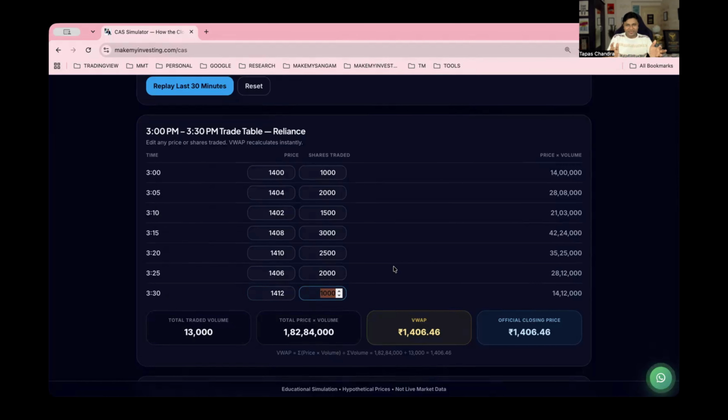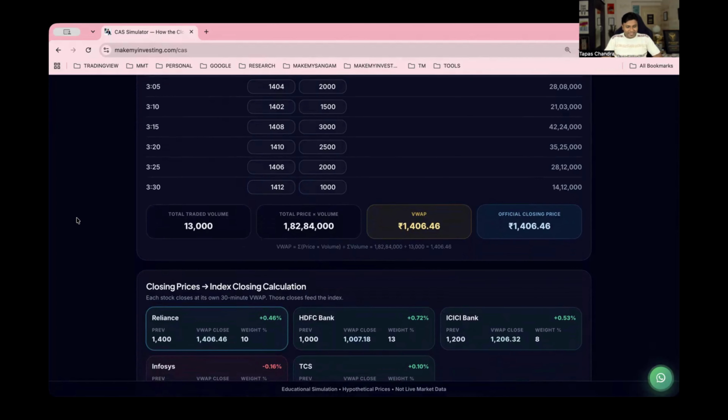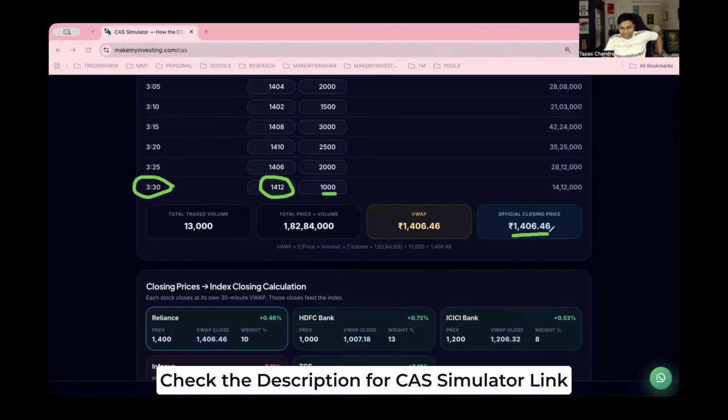I'm just giving the example. These are not the real data. For illustration purposes, I'm using these numbers of shares traded. Now, if you observe, what is happening? At 3:30, the price of Reliance was 1412 and 1000 shares were traded. But observe closely. What is the closing price? The closing price is not the last traded price. The closing price is 1406.46. Now you might be wondering how this difference comes about.